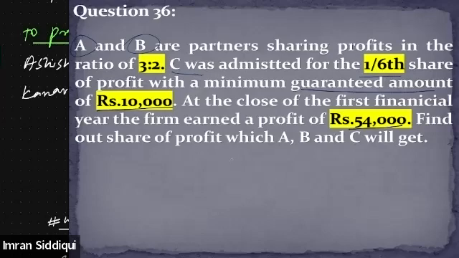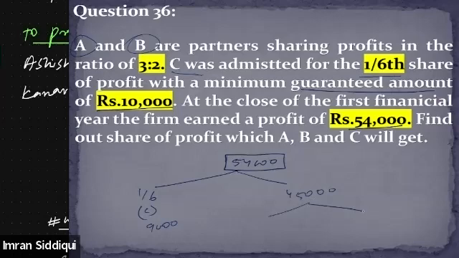Now see, this is very easy. First of all, since 54,000 is the total amount of profit that the firm has managed to generate, out of this 54,000, first of all, we will give 1/6 to C. And 1/6 of 54,000 is how much? 9,000, right? And after paying off 9,000 to C as 1/6 share in the profit, how much will be the remaining profit? 45,000, I guess, right? This 45,000 will be shared between A and B collectively.